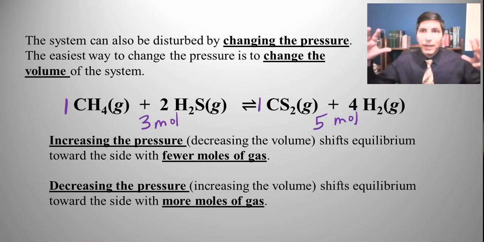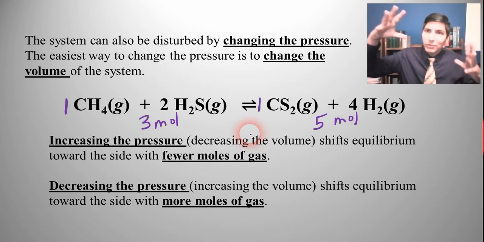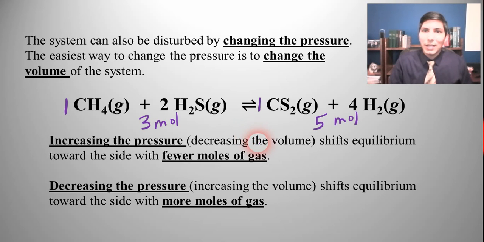So when you have more space, it's going to tend to be more stable with more possessions. So when this reaction moves into a larger space, it's going to move toward the side that has more moles of gas, more possessions. That's going to be the right side in this case, the 5 moles.